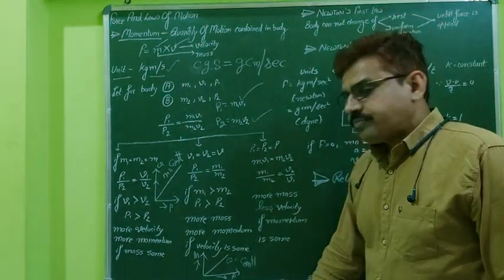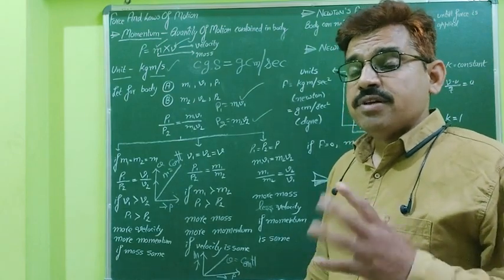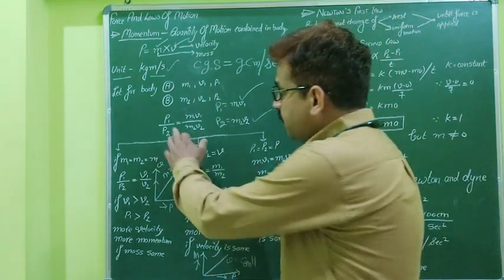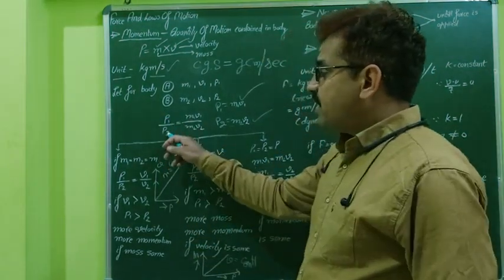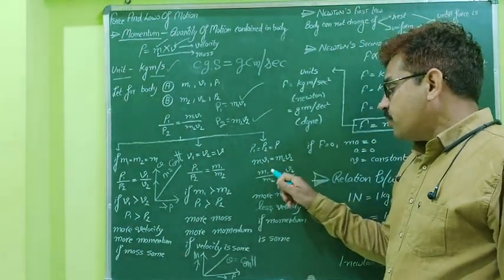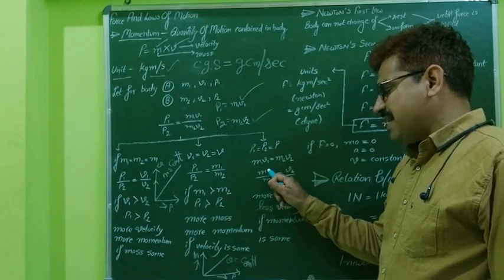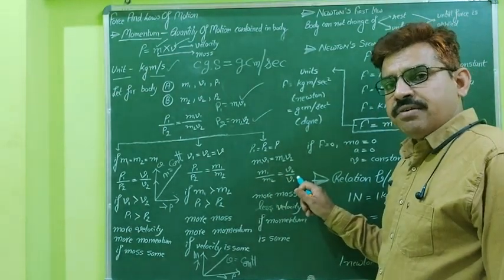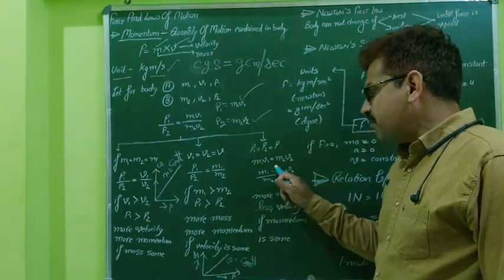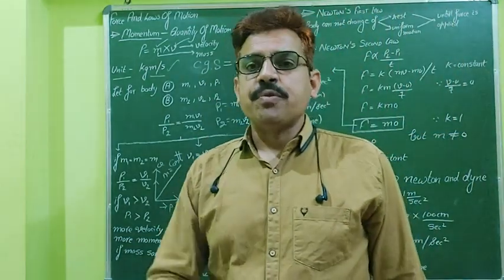Third one: if the momentum is the same. In this case mass and velocities are different, but the momentum remains the same. So if momentum remains the same, these two quantities get cancelled, therefore m1 v1 is equal to m2 v2. If we solve this, taking the masses on one side and the velocities on the other side, we find that mass and velocity of an object are inversely proportional to each other.